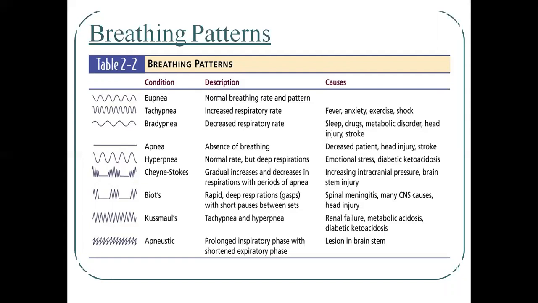The next is bradypnea. In bradypnea, you will see that the patient has a decreased respiratory rate. So in decreased respiratory rate, the patient is asleep, or taking drugs, or having a metabolic disorder, head injury or stroke. Then apnea. Apnea means absence of breathing.